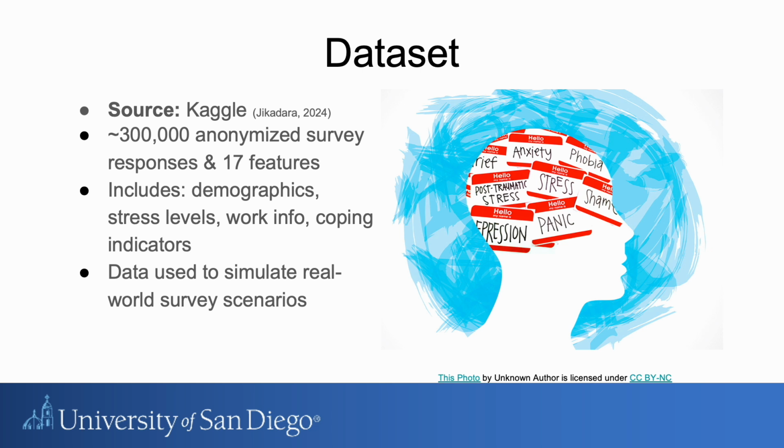Our source is from Kaggle. The dataset contains about 300,000 anonymized survey responses with 17 features. It includes demographics, stress level, work information, and coping indicators. We use this data to simulate real-world survey scenarios, giving us a realistic foundation for the screening workflow.